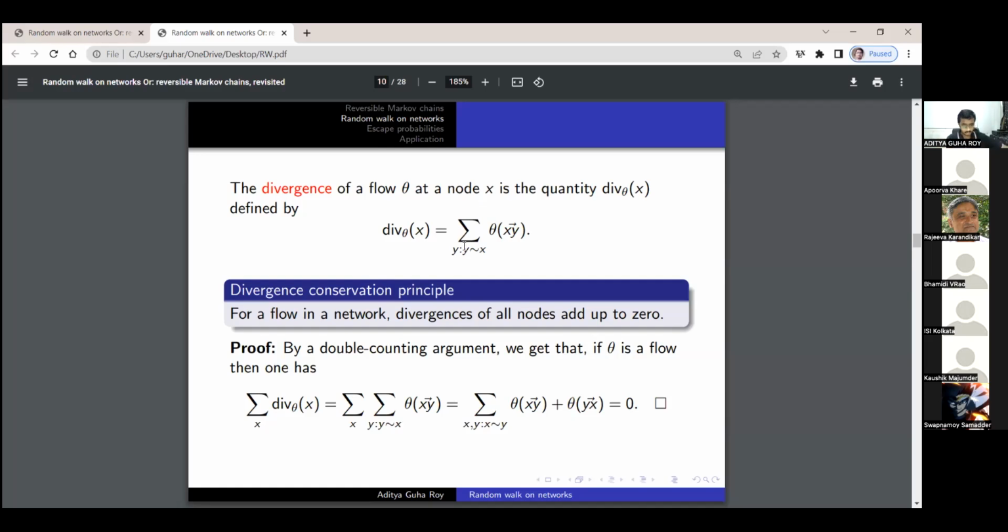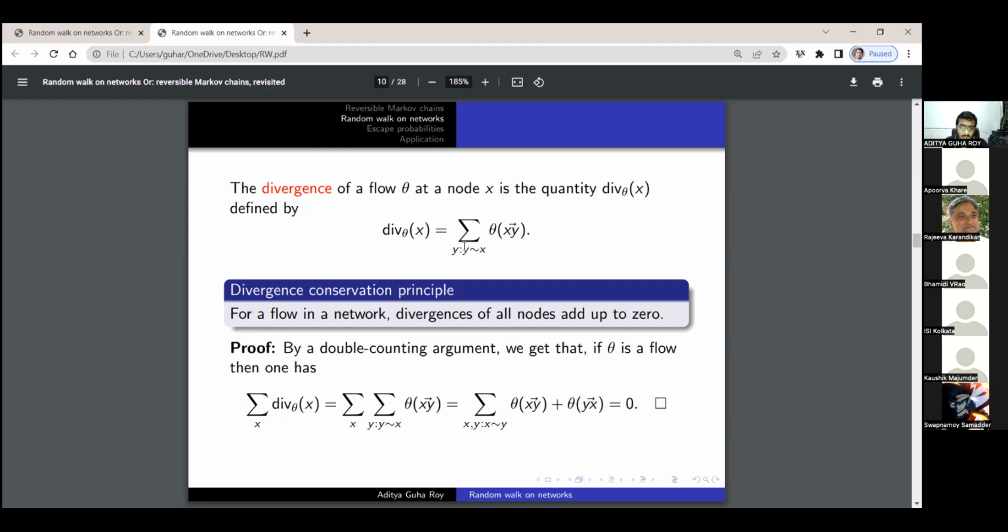Now we have this divergence conservation principle, which says that for a flow in a network, the divergences of all nodes add up to 0. Before I prove it, we see that this essentially means that we cannot create new divergences by sending a flow, or we cannot destroy divergences by sending a flow. And the proof is very simple.